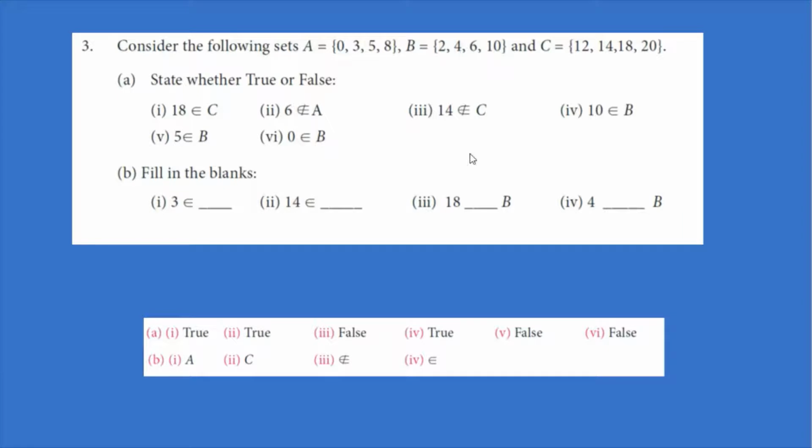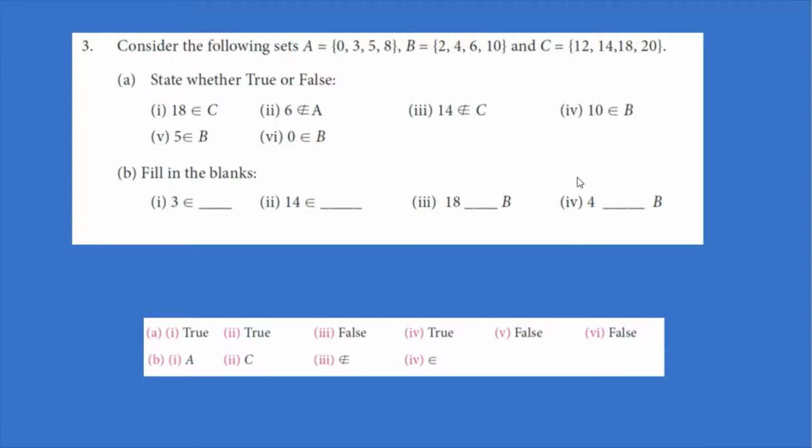So which symbol should you insert here? Here, the not an element of symbol should be used. So 18 does not belong to B.